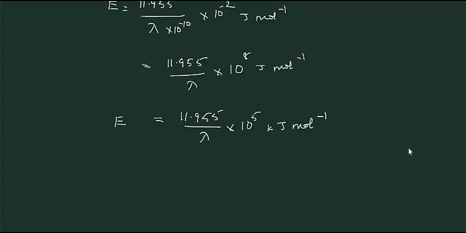If we convert kilojoules into calories, the expression becomes E is equal to 2.857 divided by lambda into 10 raised to 5 kilocalories per mole.